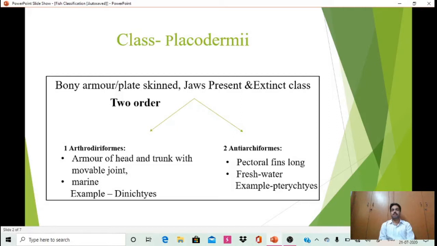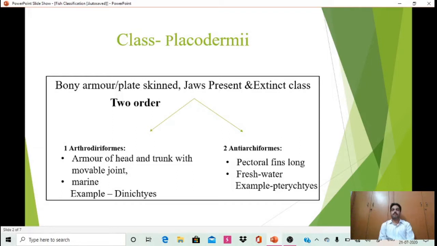Their skin is the most important character of the class Placodermi, the presence of bony armor, and jaws are present. We can say plate skin. They are the first jawed vertebrates. Skin is made of plates. As we already said, it is an extinct class, which means all the members have been extinct. Jaws are present. There are two orders in this class.